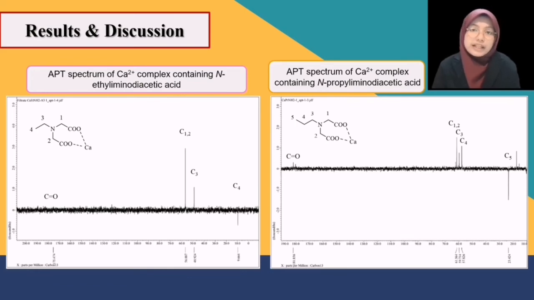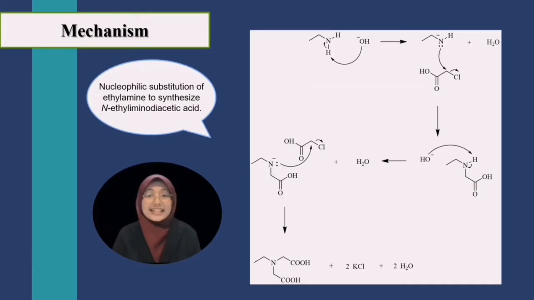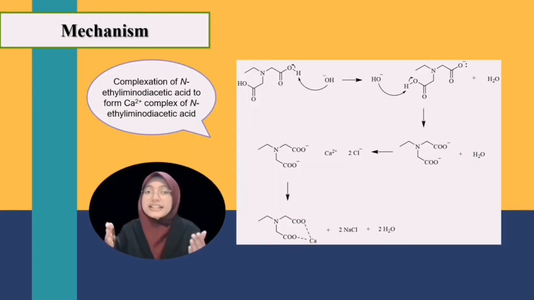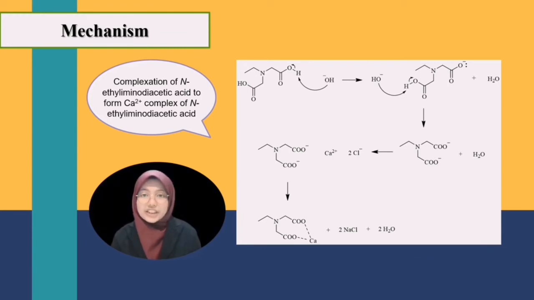This is also observed for both proton NMR and APT NMR of calcium complex containing N-ethylamino-diacetic acid and calcium complex containing N-propylimino-diacetic acid. This is the mechanism of nucleophilic substitution of ethylamine, where hydroxide ion attacks the two amine hydrogens, which are then displaced by two acetic acid groups. On the other hand, this is the mechanism of complexation of N-ethylamino-diacetic acid, where it undergoes deprotonation at the carboxyl hydrogens before coordinating with calcium ion.